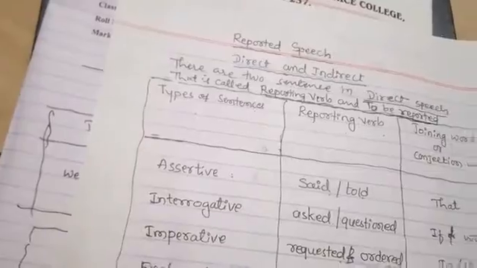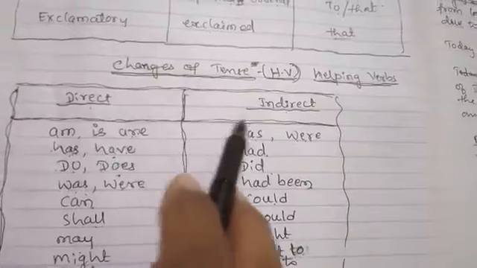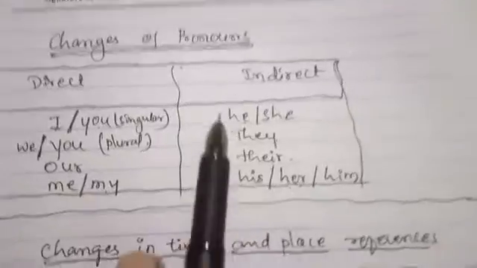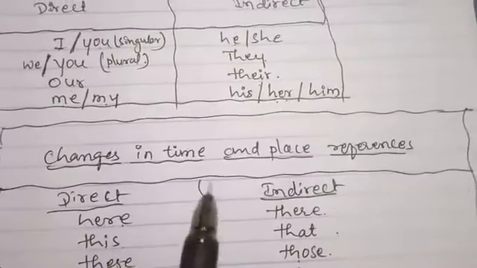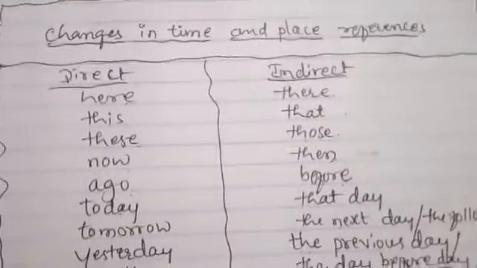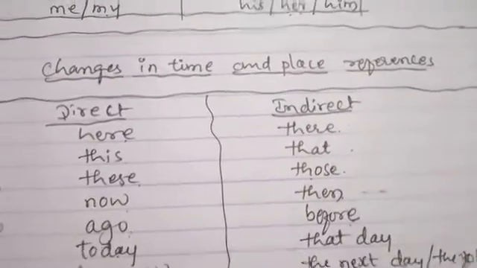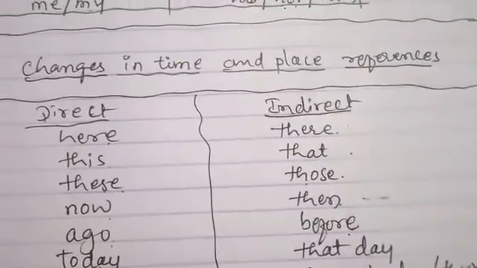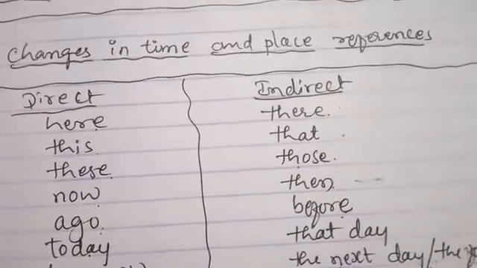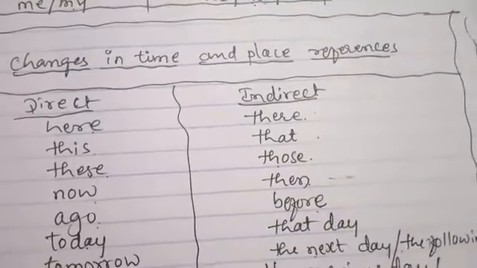See, first changes of sentences, then direct and indirect, the changes of helping verbs, then the changes of pronouns, how the pronouns will change from direct to indirect, then changes of time and place, that also I have given here. So in today's class, just go through like this and understand. In the next class, meaning tomorrow's class, I am going to take direct and indirect sentences.